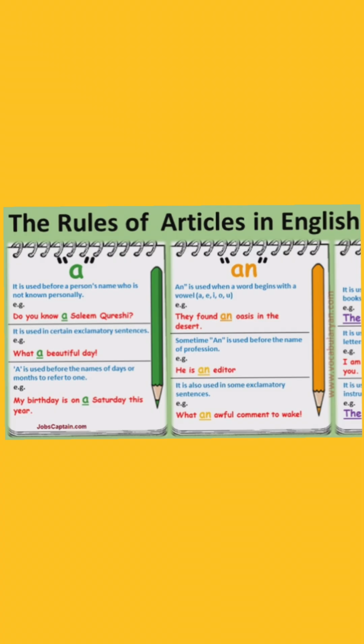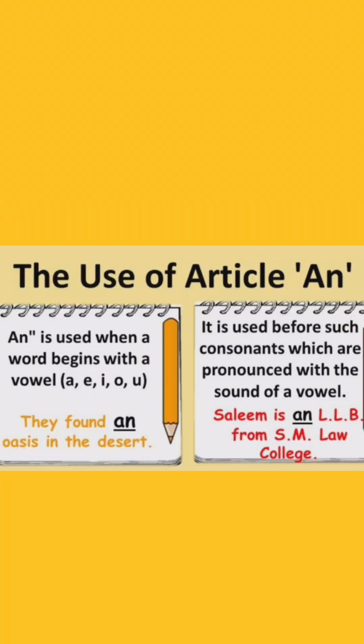The rule for using a is that it is used before a word beginning with a consonant sound. For example, a woman, a fan, a chair. On the other hand, an is used before a word beginning with a vowel sound. For example, an elephant, an orange. So the use of a and an is determined by sound.